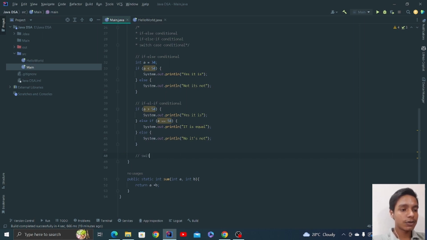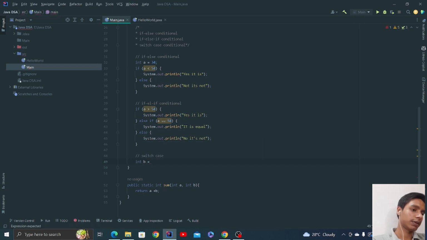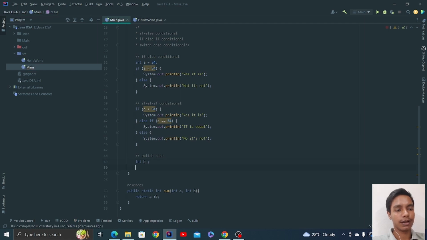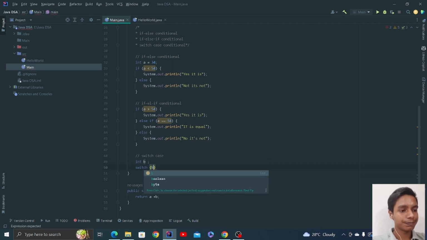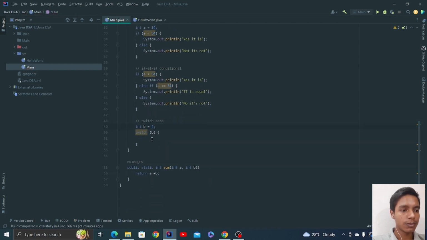Now the last case is switch case, right? Let's see how the switch case works. Suppose we have a variable b, which we just declared, and we say switch b, giving cases to it.